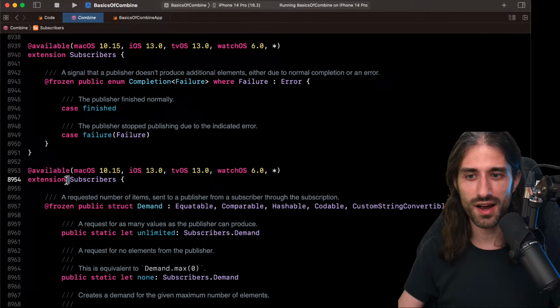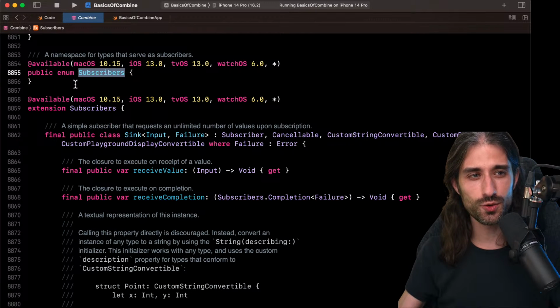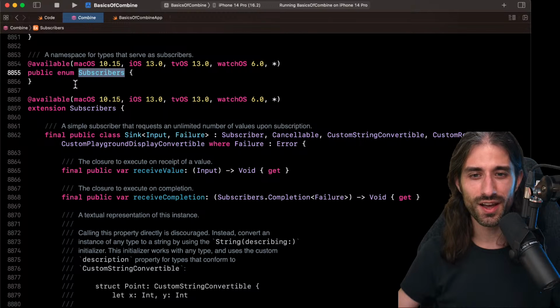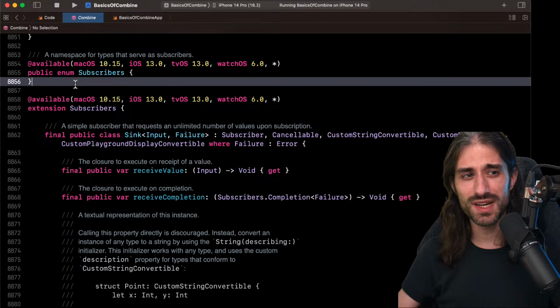So this time we are in an extension, so I'm going to command click because I actually want to see the actual definition. You can see that you cannot make it more simple than this. It's an empty enum called Subscribers, and this is a trick that is used quite a lot across the Swift standard library, some of the Swift frameworks from Apple, and also some third-party frameworks. In Swift you don't really have a namespace keyword.